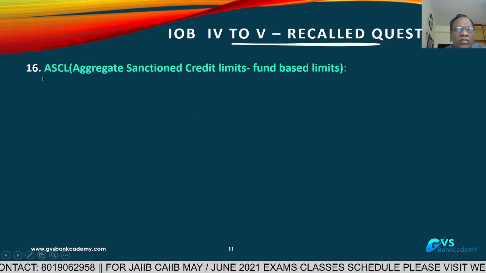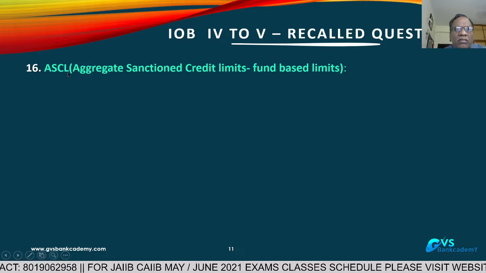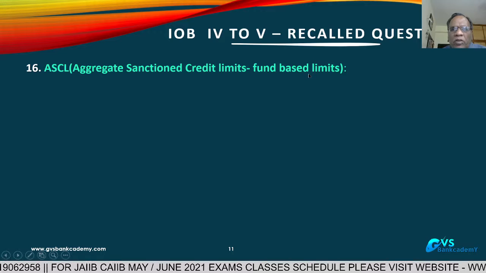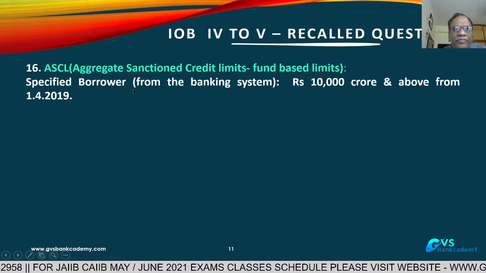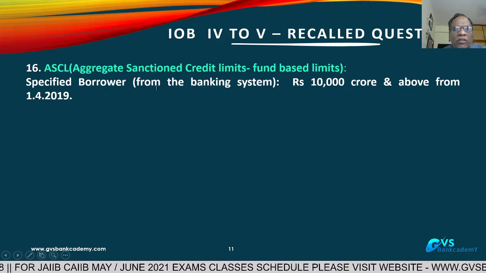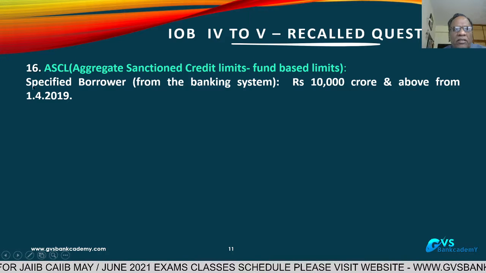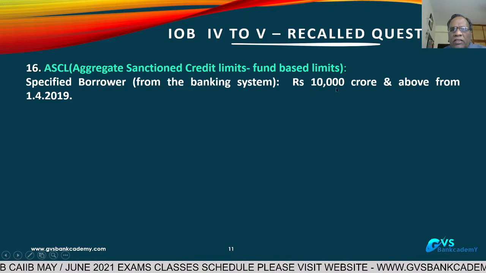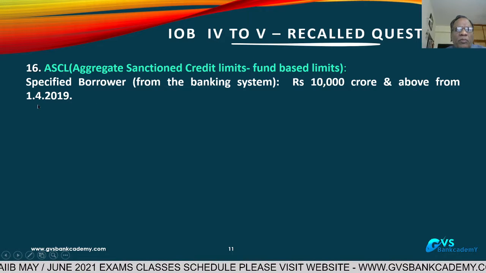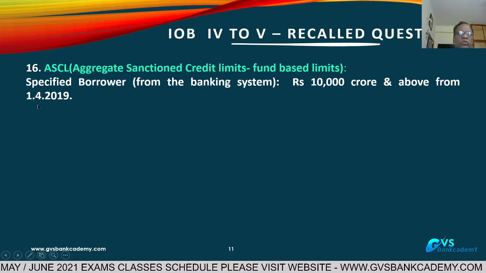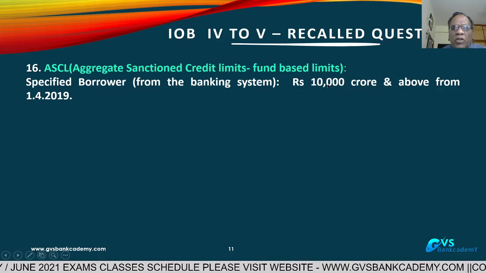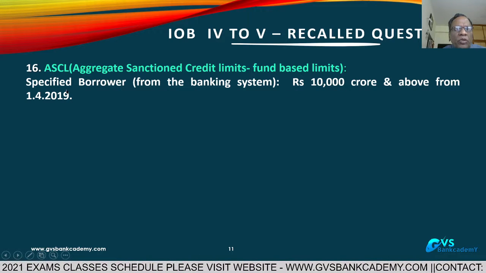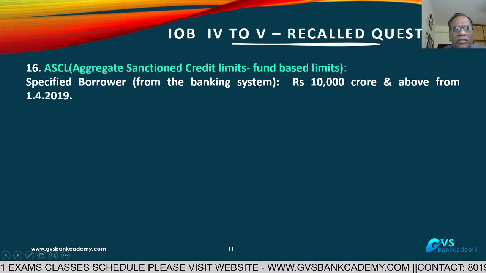Question 16. Aggregate sanctioned limit. Aggregate sanctioned credit limits are applicable only to fund-based limits. A specified borrower from the banking system means a borrower who is enjoying 10,000 crores and above from the banking system from 1st April 2019 onwards. Any borrower enjoying 10,000 crores and above is a specified borrower to the entire banking system.